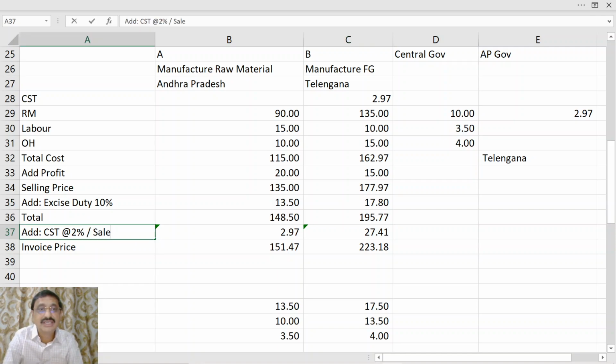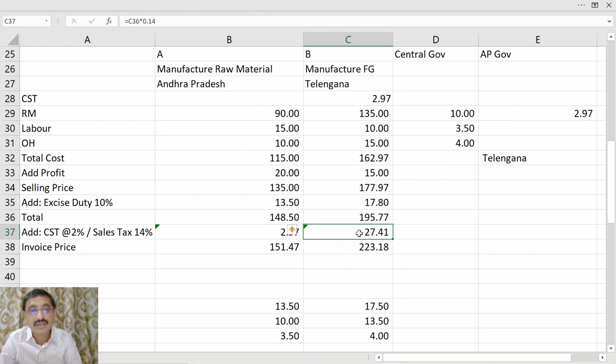This fellow is making an intrastate sale. Now this intrastate sale, let us assume it to be 14%. What is 14%? It is this into 0.14, 27, and the total cost is this plus this. The total cost is 223.18.